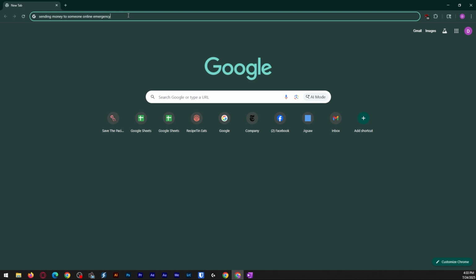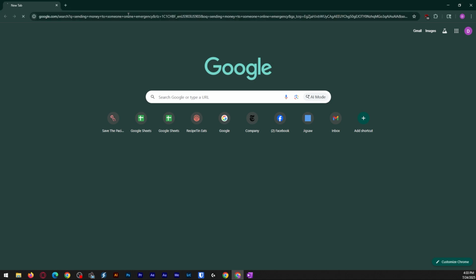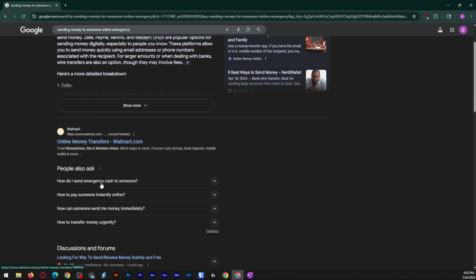So let's move to our second question. What websites support this advice? Let's look at some reliable websites or sources to back up this advice. Think about some search terms that could help us find advice from a trusted source. For example, you might search sending money to someone online emergency.